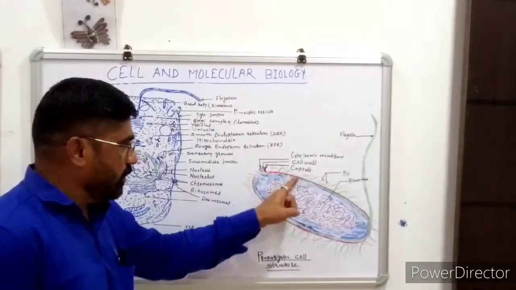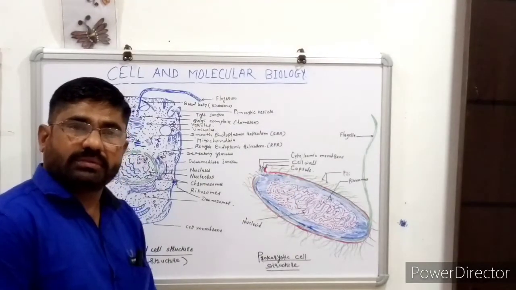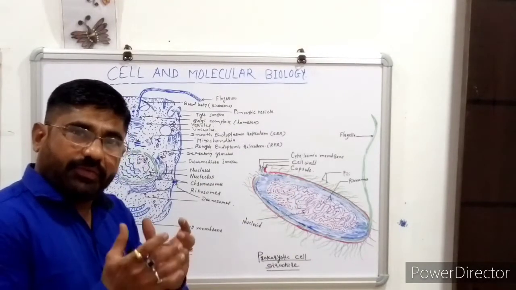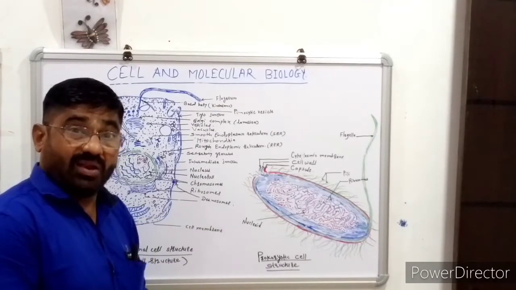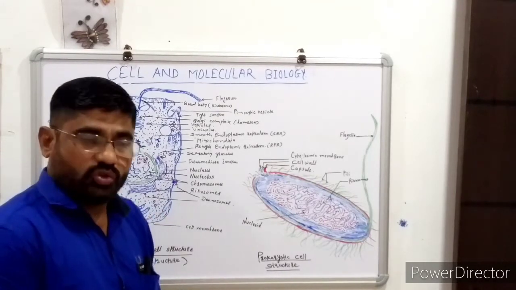This capsule is provided with specialized kinds of proteins, so bacteria are not easily curable.